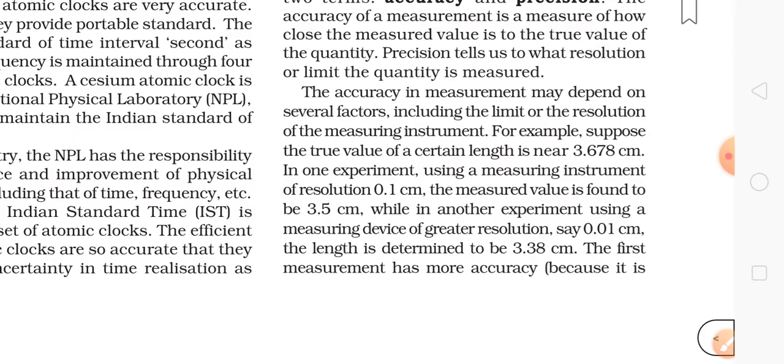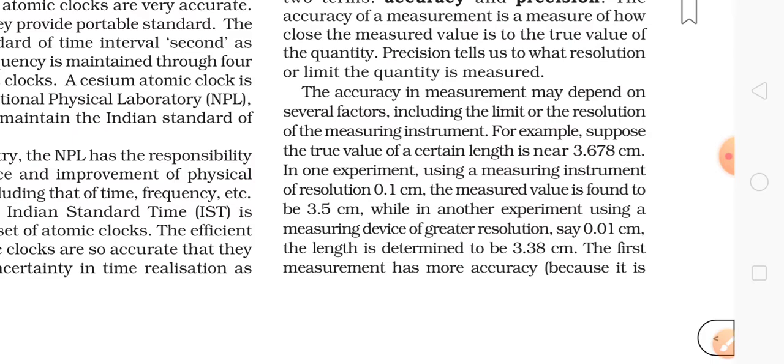For example, suppose the true value of a certain length is near 3.678 centimeters. In one experiment, using a measuring instrument of resolution 0.1 centimeter,